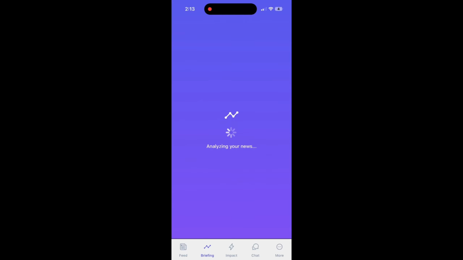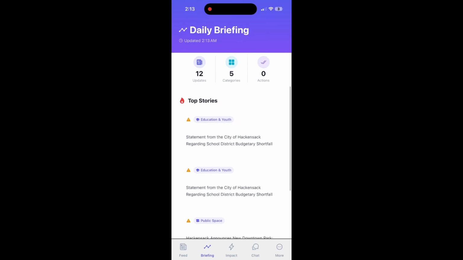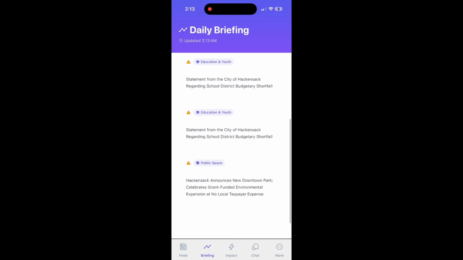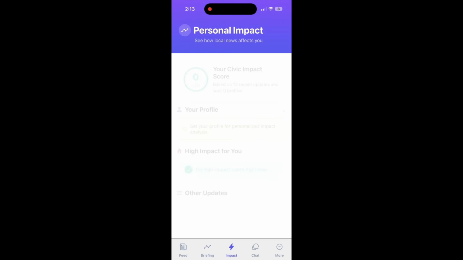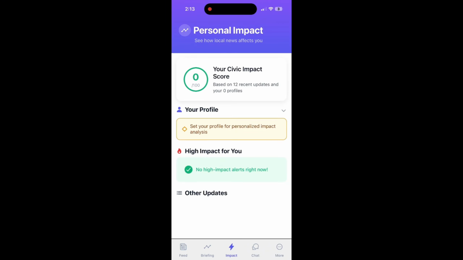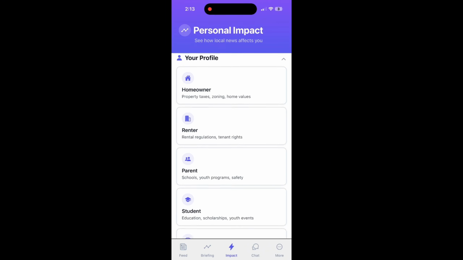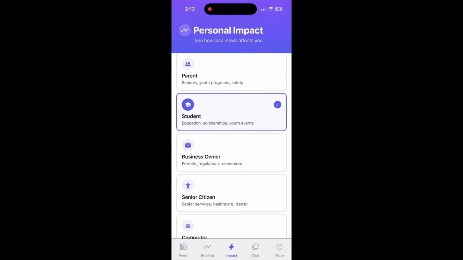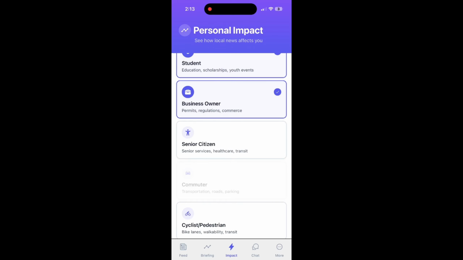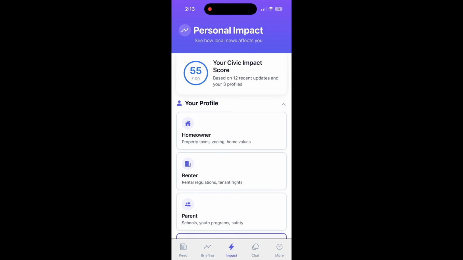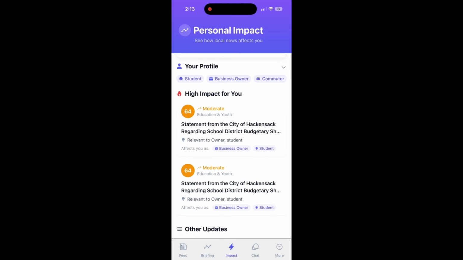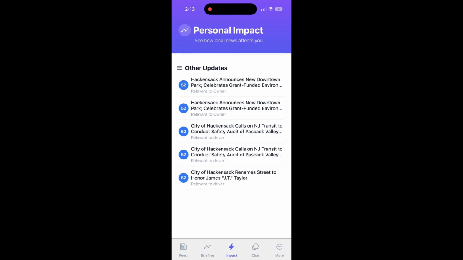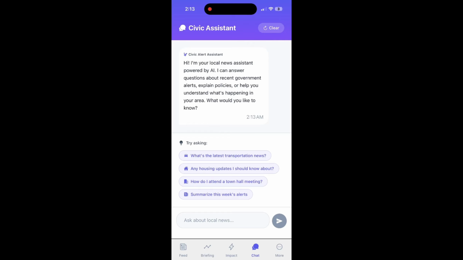Now you can go to the briefings tab where you can see an AI summary of the different news that you're experiencing in your town. And this impact score allows you to see how your news is affecting you personally. And so you can choose to add different profiles depending on who you are and what's important to you. And then based on that, the AI will automatically choose news events that are of high relevance to you and what you want to do.